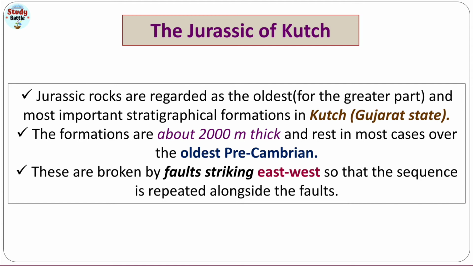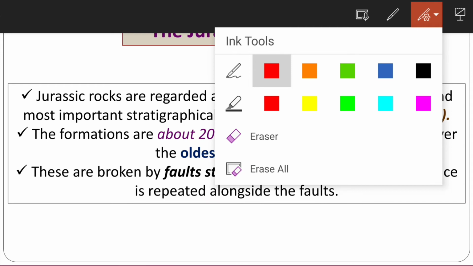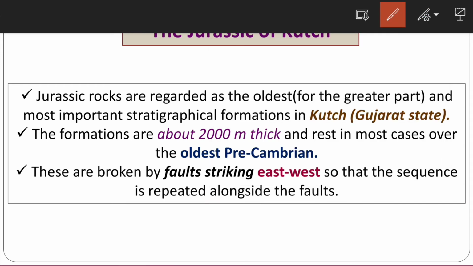This has to be remembered by you, that these are the oldest rock formation. These Jurassic rocks are regarded as the oldest, the greater part, and most importantly the stratigraphical formation in the Kutch area. If we talk about the principal rock types, they are again sedimentary rocks like sandstone, limestone and shale, and the total thickness is around 2000 meters. If we convert meters into kilometers, 2000 meters equals 2 kilometers.